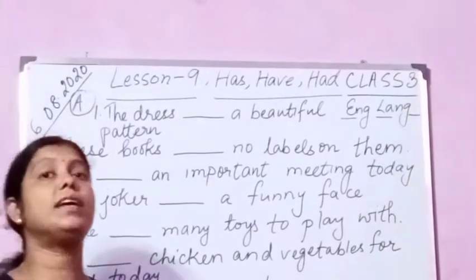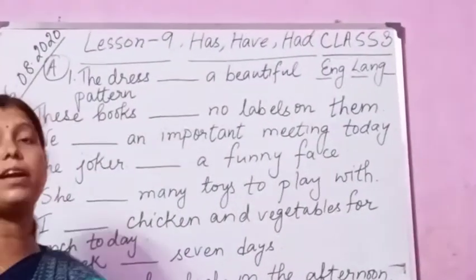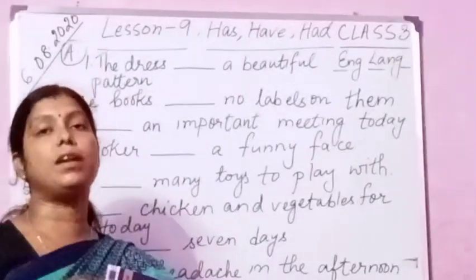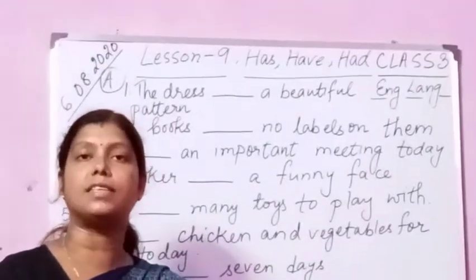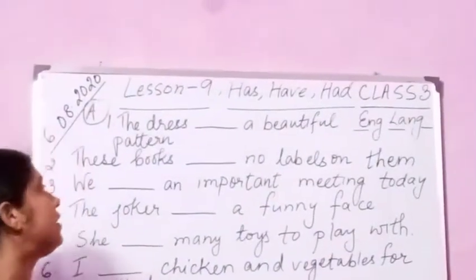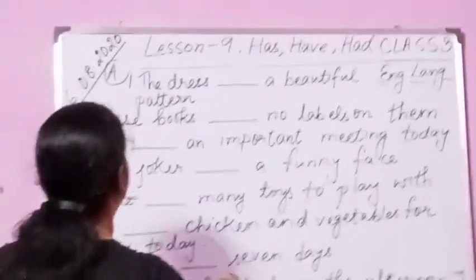So you see here, we will do exercise A today. Fill in the blanks with has, have or had. There can be more than one correct answer. Usually we have one answer, isn't it? Here we can have two answers also. So please see the sentence, children. Please follow your book.